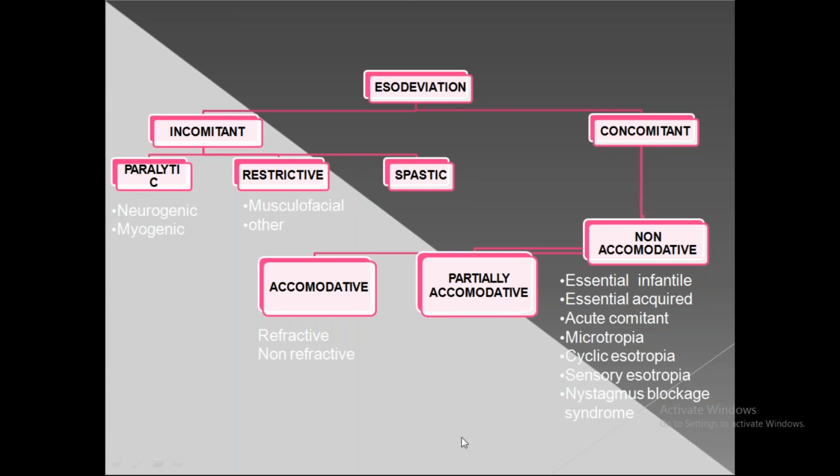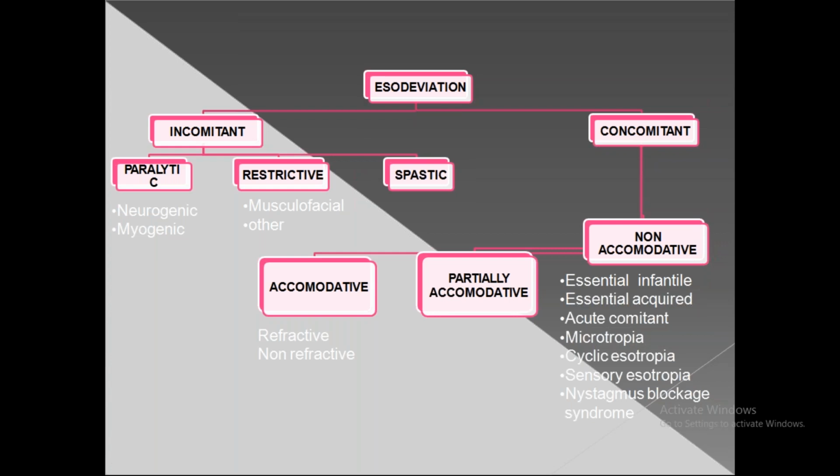Accommodative can be of two types, refractive and non-refractive, right? It can be because of some refractive error, and sometimes even though there is no refractive error, esotropia can be there. So what is this AC/A ratio? AC means accommodative convergence.